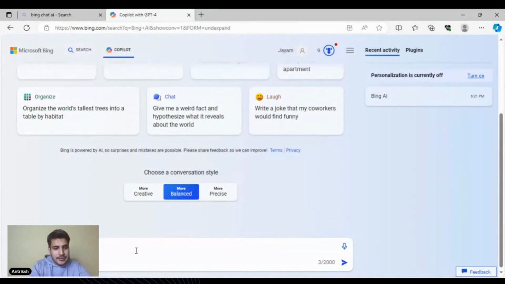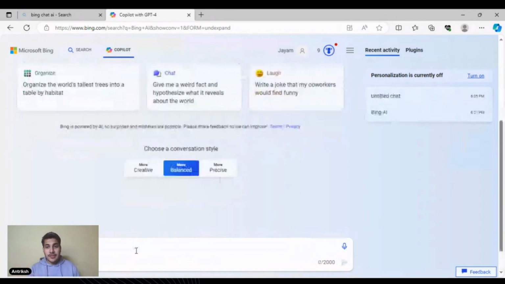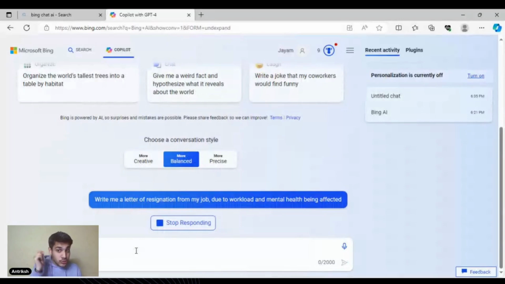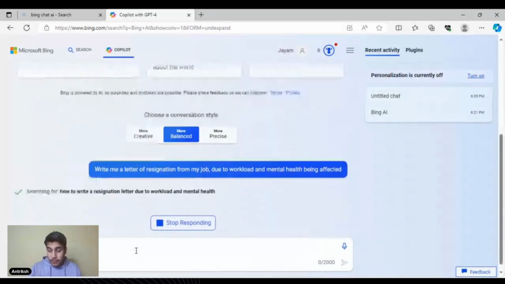Write me a letter of resignation from my job due to workload and mental health being affected. Right? Let's see. Whatever you actually write, it's going to use GPT-4 to answer it. Now, boom, there you go.